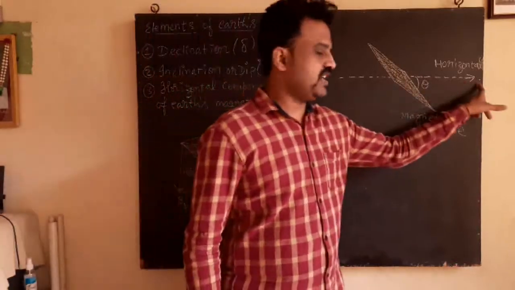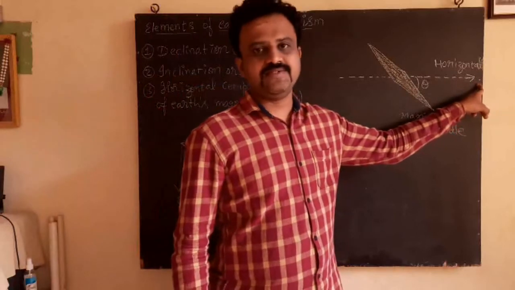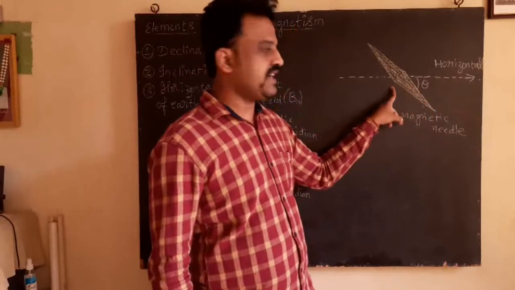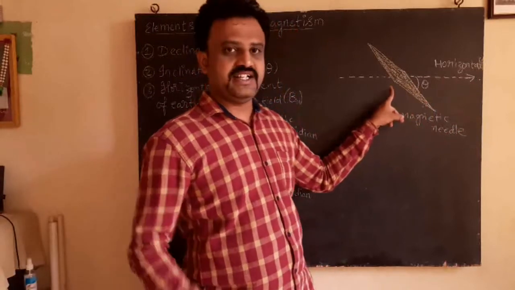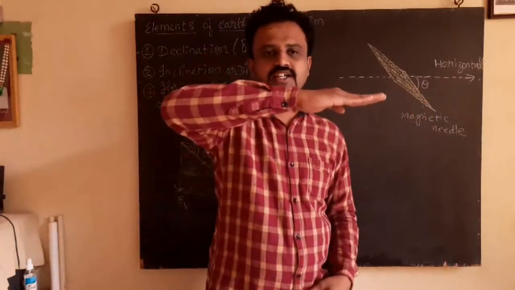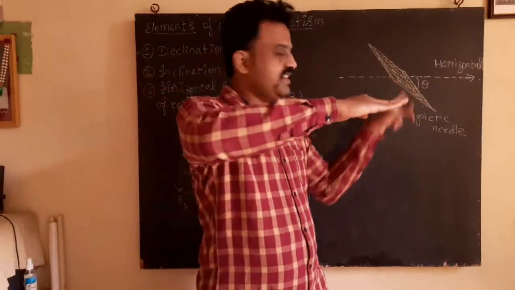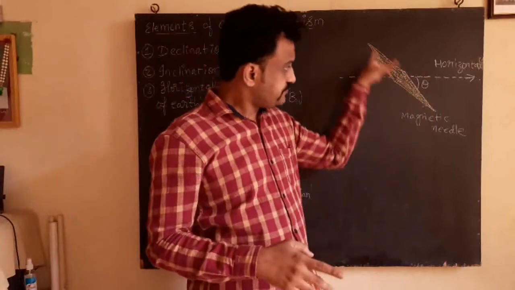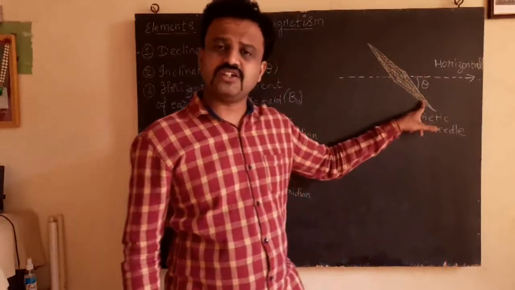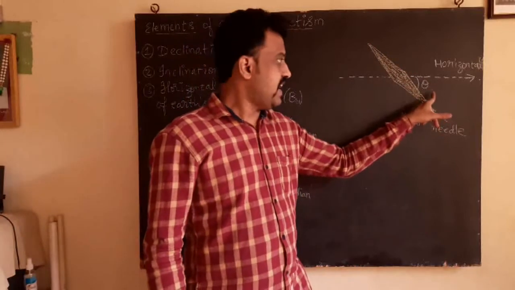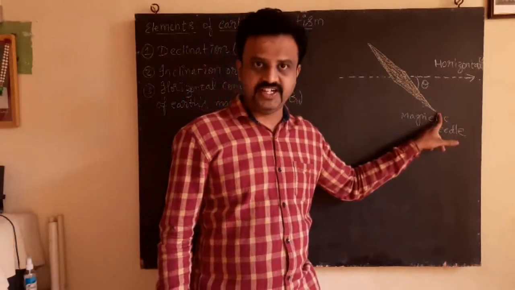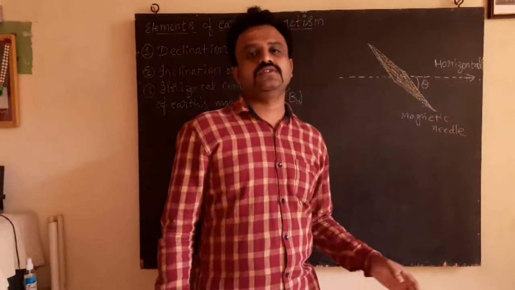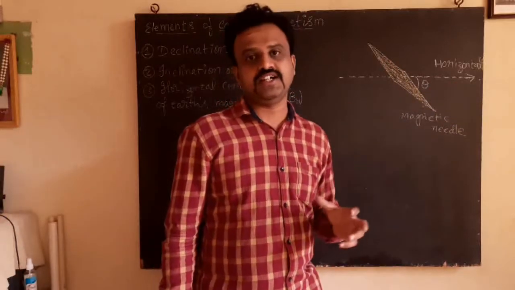I have drawn this figure. This is the horizontal line drawn at a place, and this is the magnetic needle. This magnetic needle, instead of standing horizontally, is making a certain deviation from the horizontal line like this. And the angle between the horizontal component of the Earth's magnetic field and the resultant field is called magnetic dip theta or inclination theta.